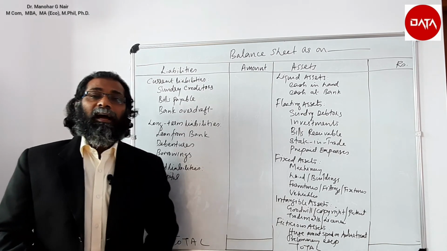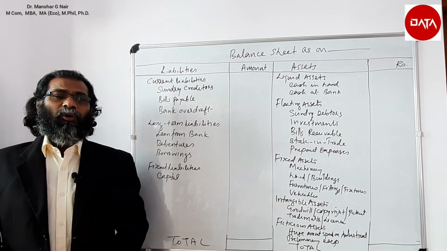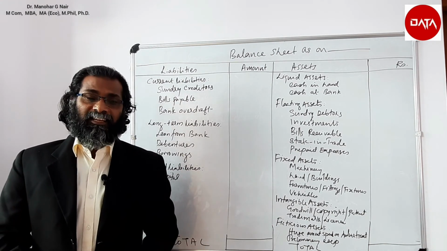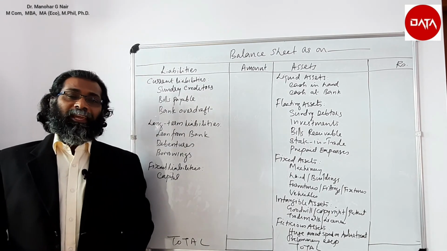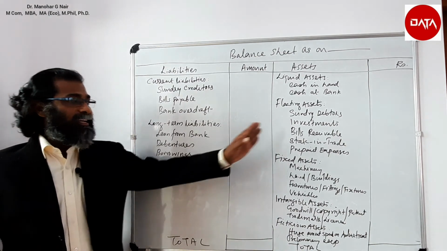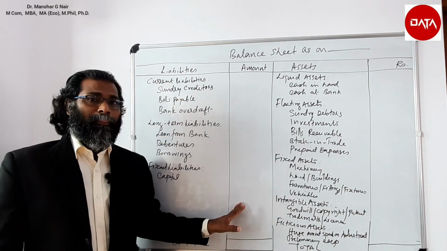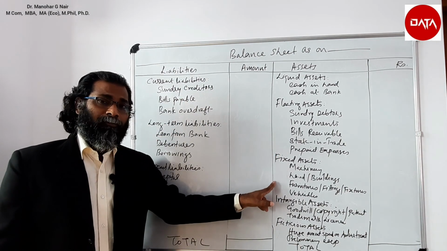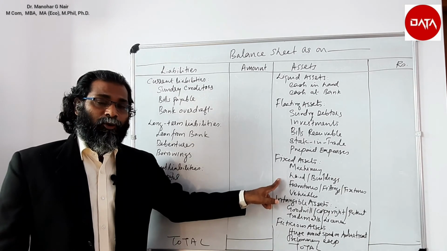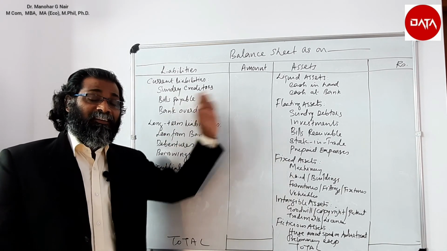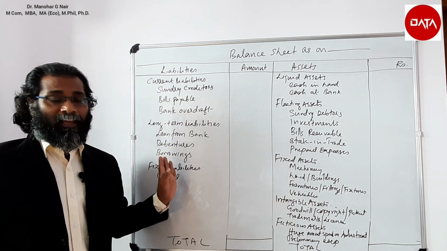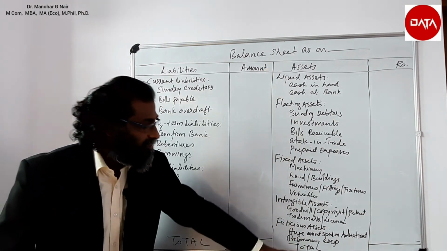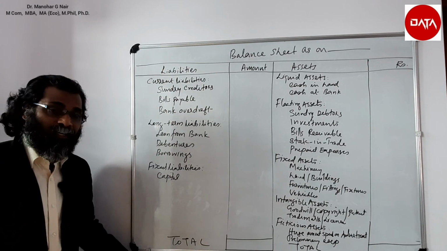Here I invite your attention to the accounting equation that we discussed in the initial days of our discussion, that assets are equal to equities. This is the intention of writing that accounting equation, to make the balance sheet tally, both the asset side as well as the liability side. Here the assets are equivalent to equities.